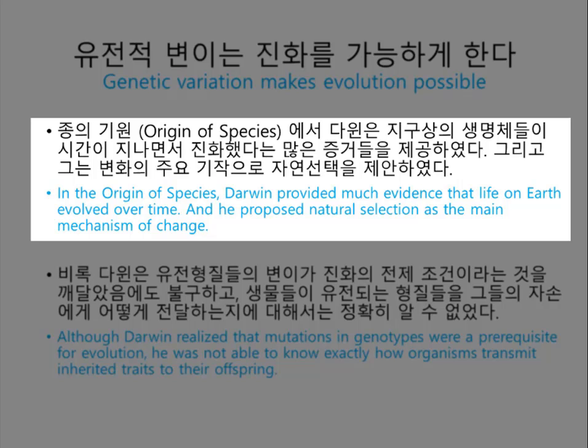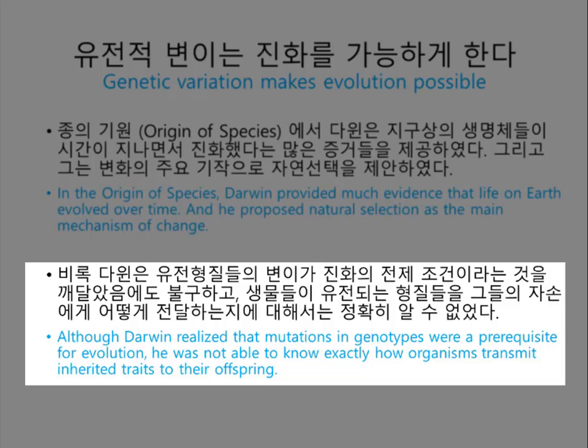He observed that individuals differ in their inherited traits and that selection acts on such differences, leading to evolutionary change.